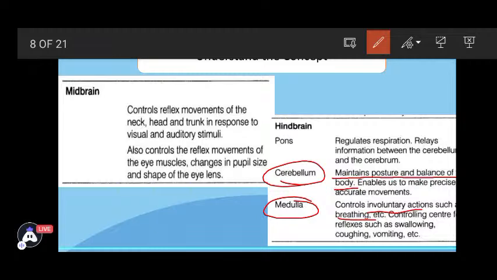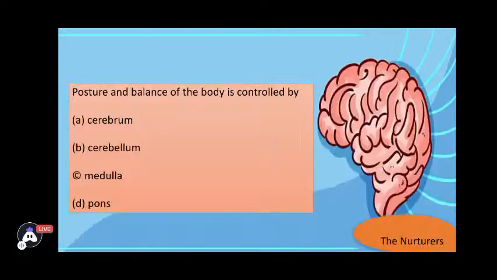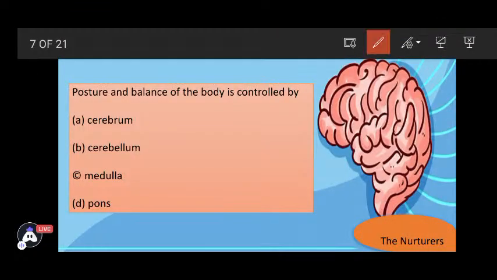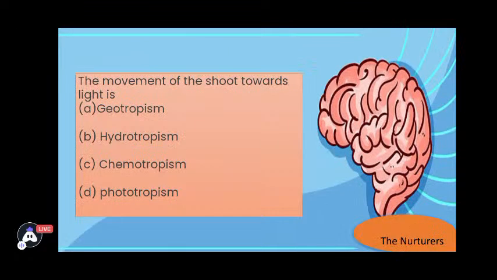So kindly take a screenshot of this particular image which is displaying on the screen so that you could learn the important functions of different parts of the brain. So yes, right now we have discussed that the posture and balance is basically controlled by the cerebellum, and that's correct. Moving ahead to the next question.